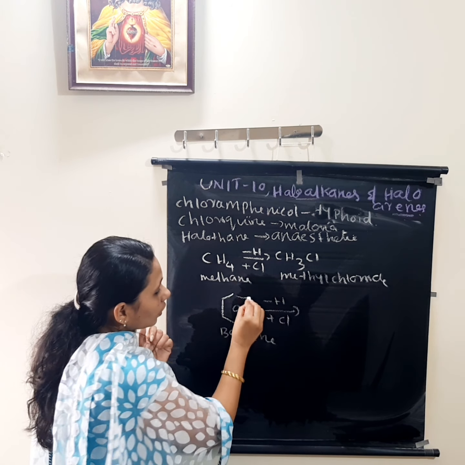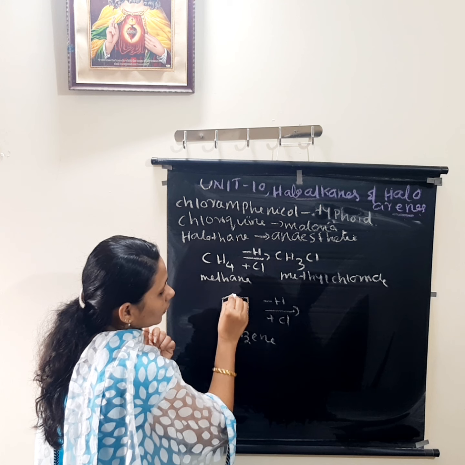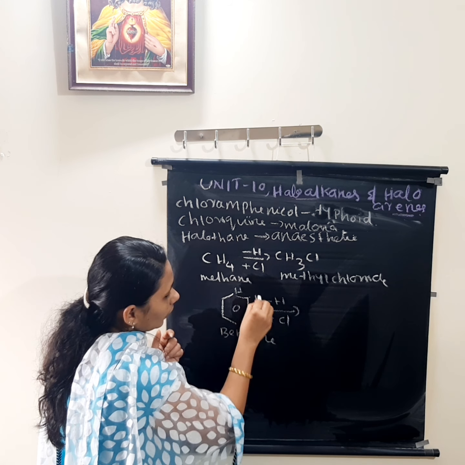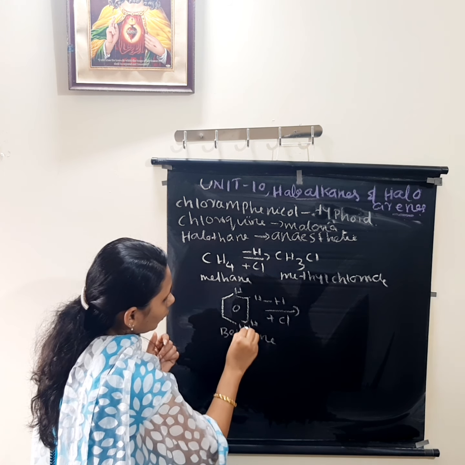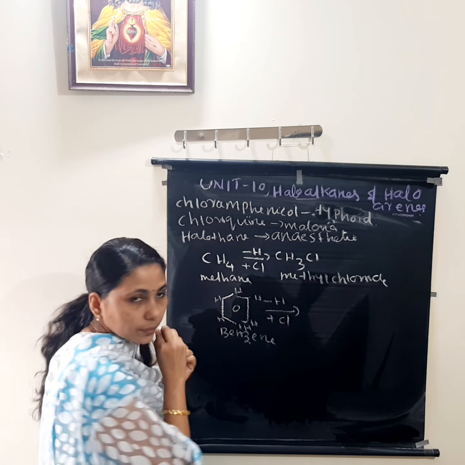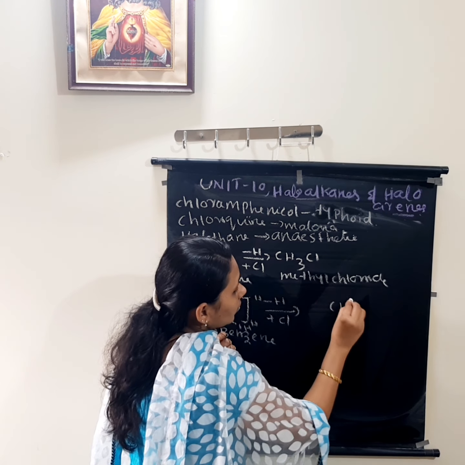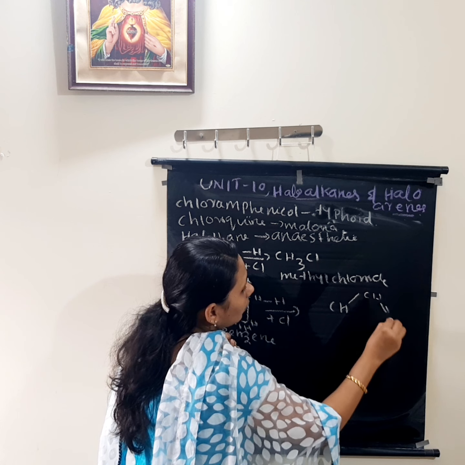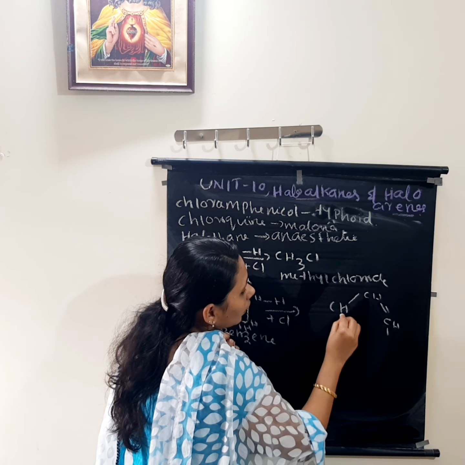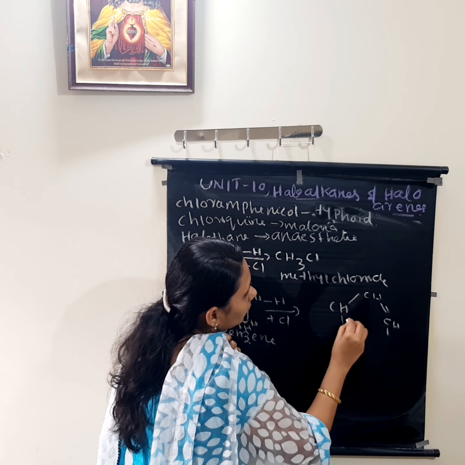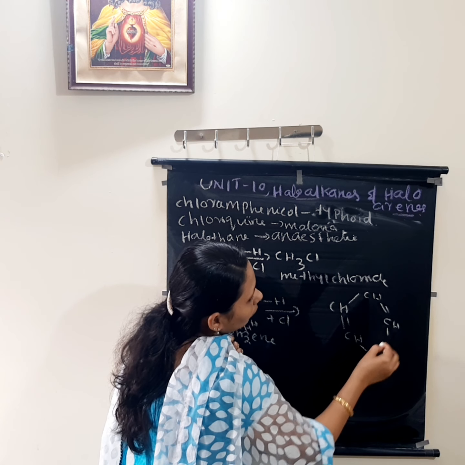We know all the corners of benzene contain hydrogen, hydrogen, hydrogen, hydrogen, hydrogen, hydrogen. So what is benzene? All of you know, CH, single bond CH, double bond, then like this alternatively single bond and double bond will be there.